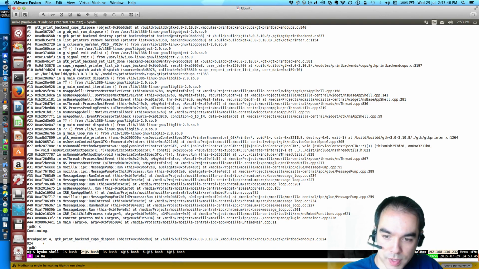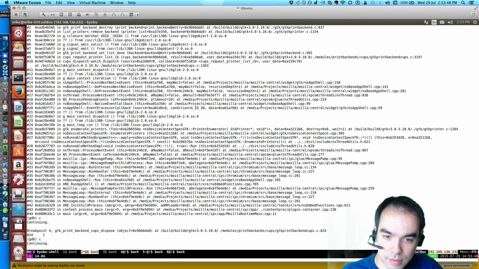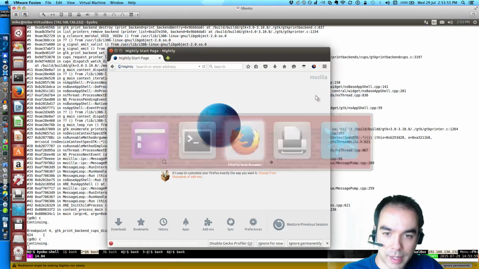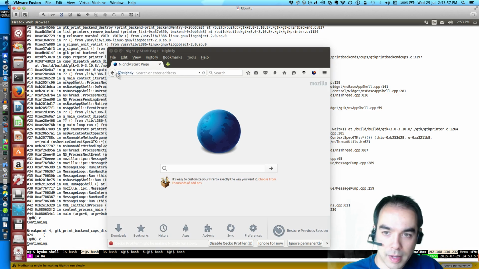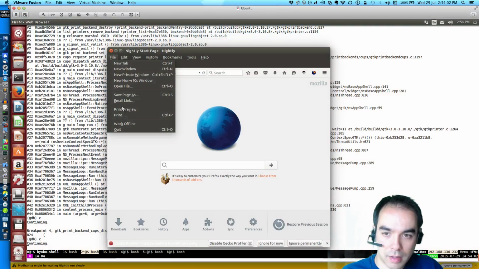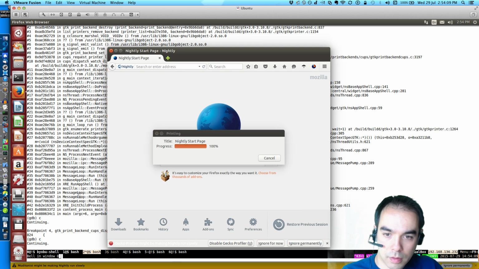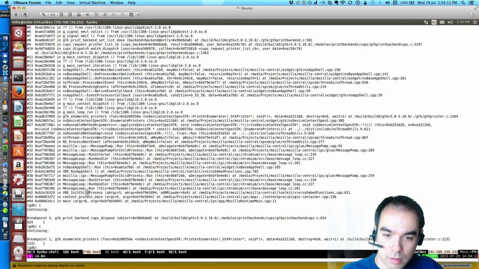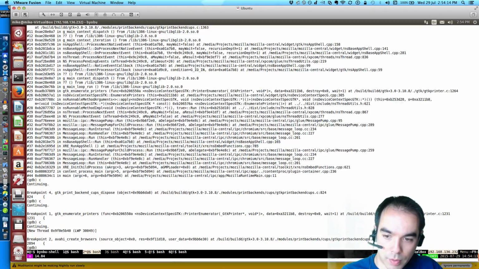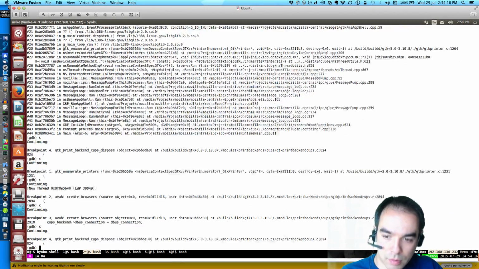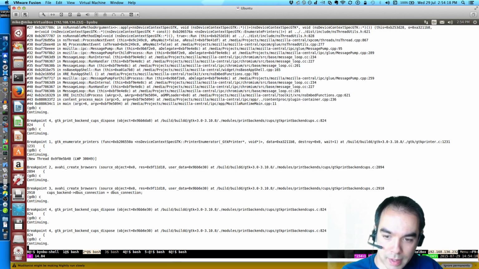So disposing of a bunch of backends. Right? Now, I don't remember how that played out. I should do that again, but I suspect we write printers, we create the browsers, and then we dispose of the backends.